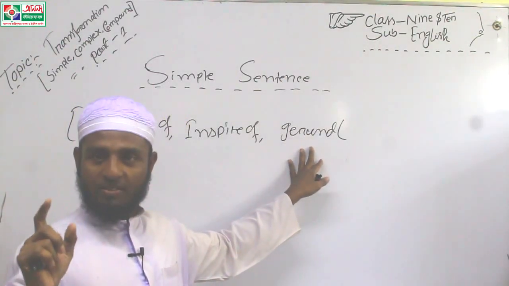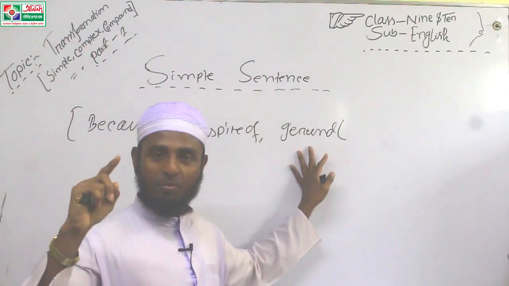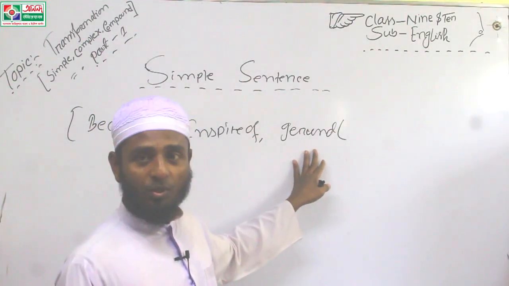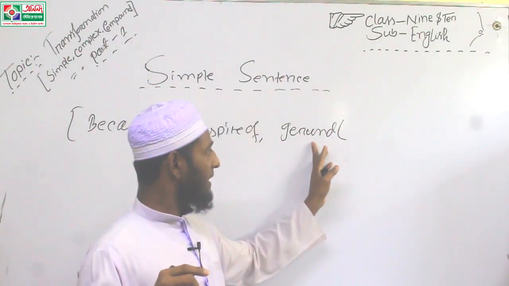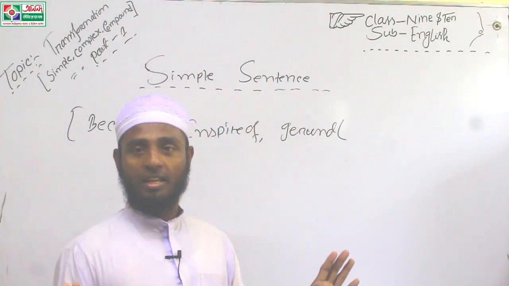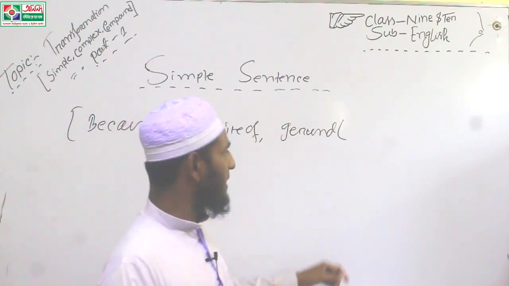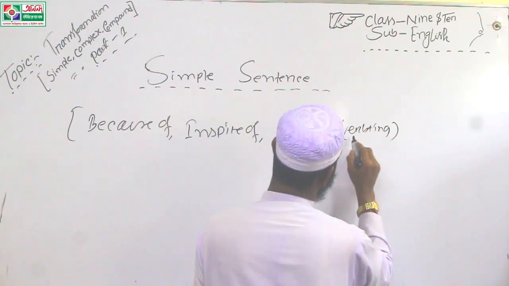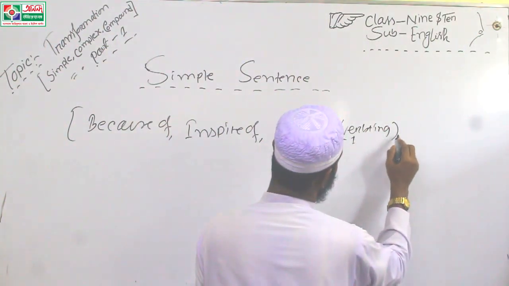Gerund means verb plus ing. In the previous class I already discussed gerund in detail; you may watch my last video. Gerund means verb base form plus ing.